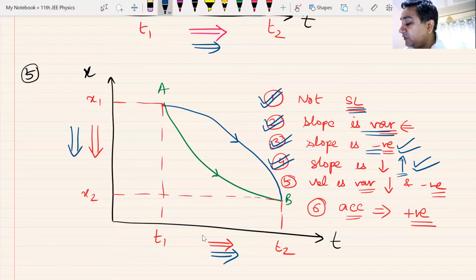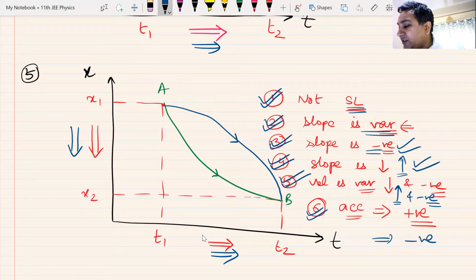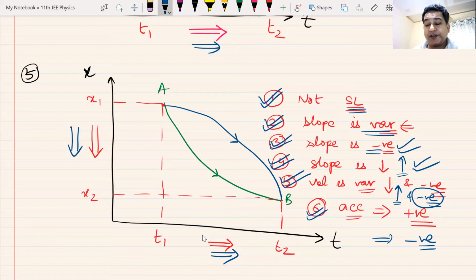Fifth point. Velocity is variable. It is increasing and negative in the blue graph. The last point, point number 6. What about acceleration? Velocity is increasing and it is negative. So it is going down and it is increasing. So acceleration has to be in the same direction. It has to be in the direction of velocity and it has to be negative. Am I clear with this point?